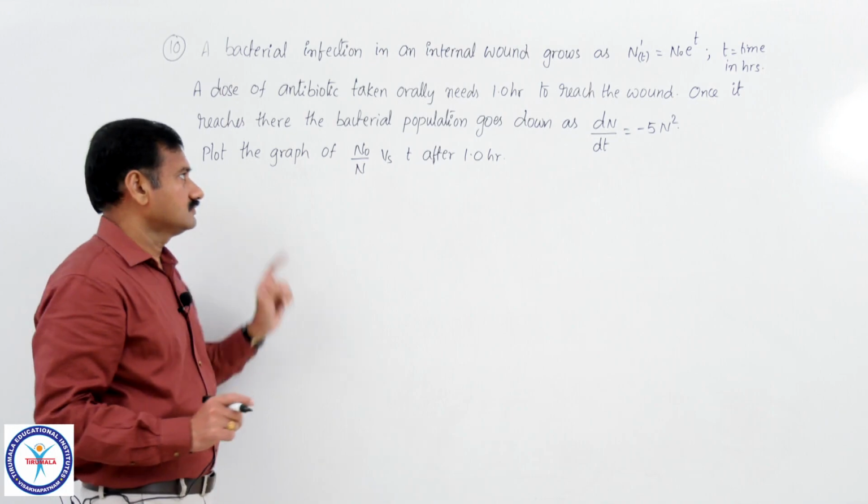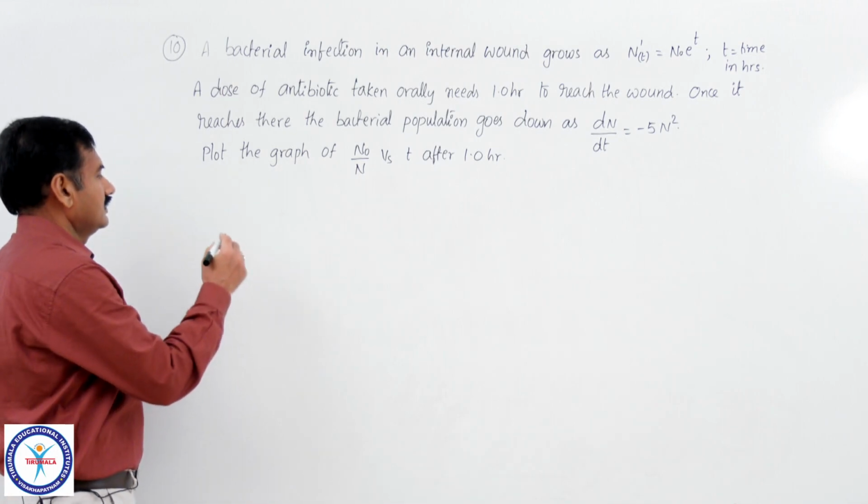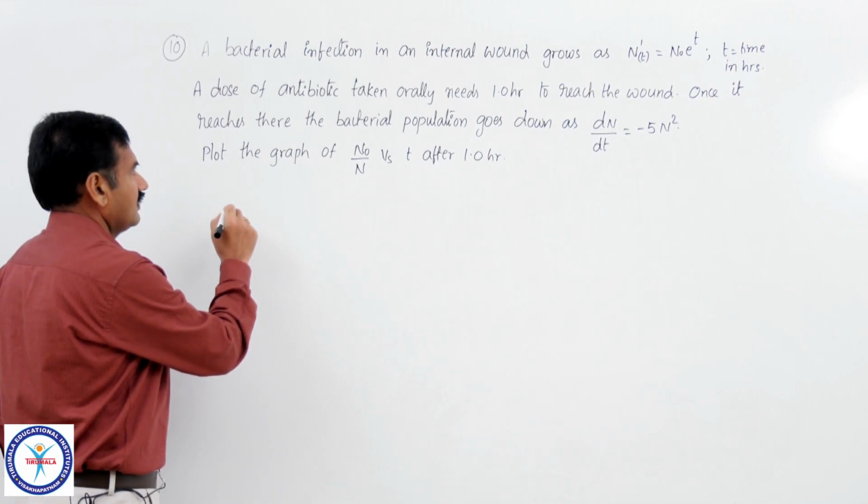You see the solution. N'(t) is equal to N naught into e power t.